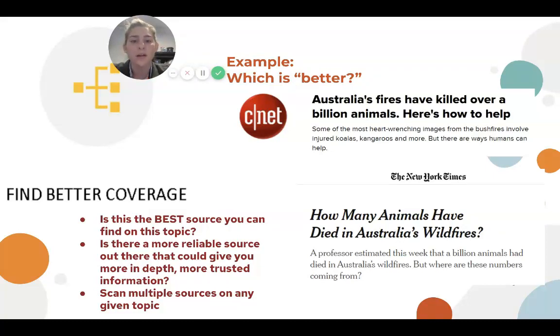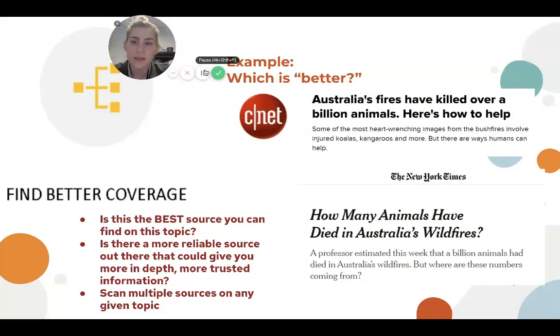So which is better, right? A CNET article that says Australia's fires have killed over 1 billion animals, or a New York Times article that says how many animals have died in Australia's wildfires. So these articles are pretty much going to contain the same information, but I want you to discuss which one you should really be using in your research and why.